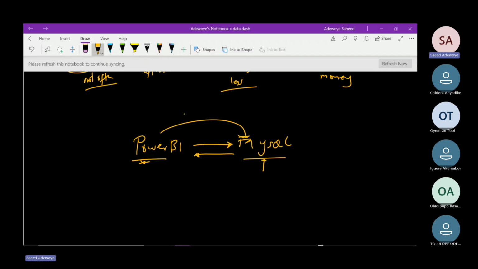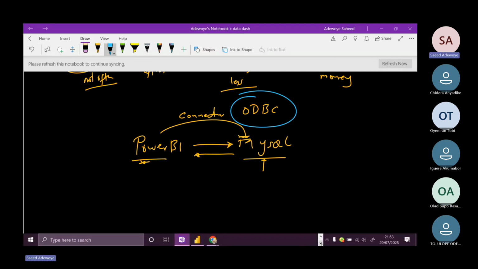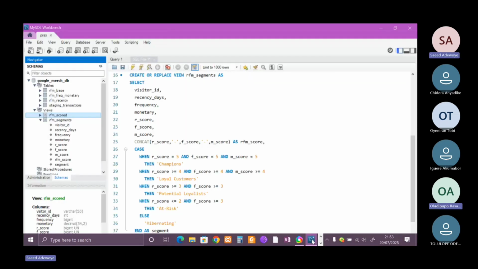So for us to do that, we need a connector that will connect these two together. The connector we'll be using here is the ODBC connector. For us to download that one, here is a link that I'll be pasting in the chat box for us to download the ODBC connector.